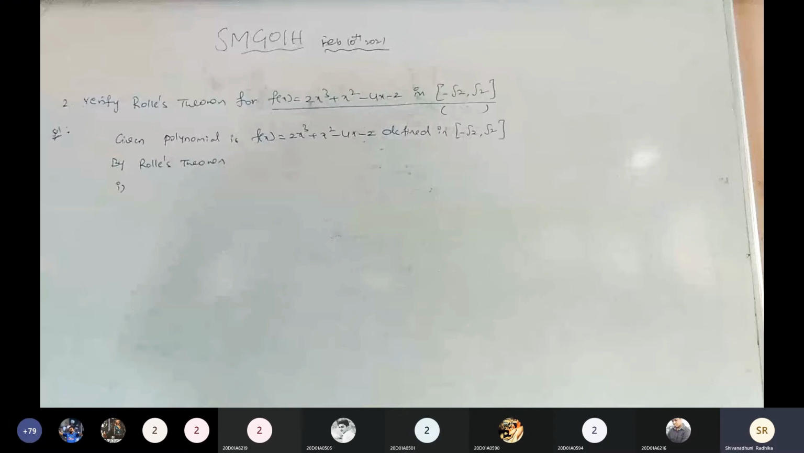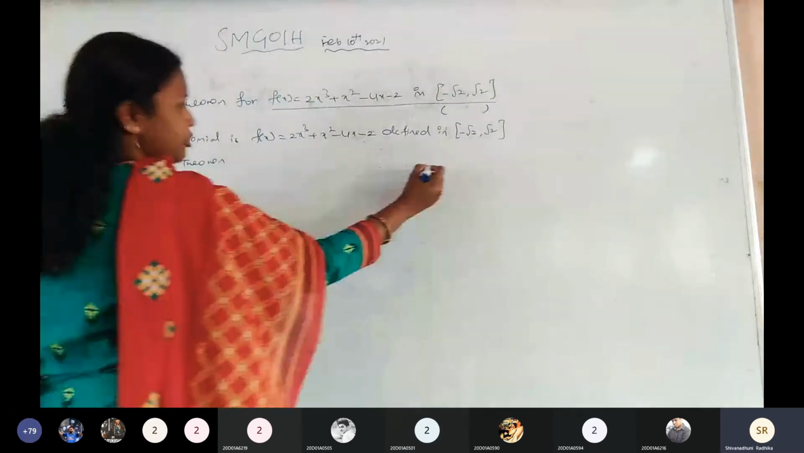If the result is an infinite value, the given function is discontinuous, and we need to write exactly that point. Is it clear? Now, I'm going to do some rough work here.